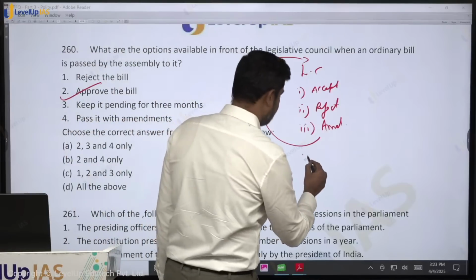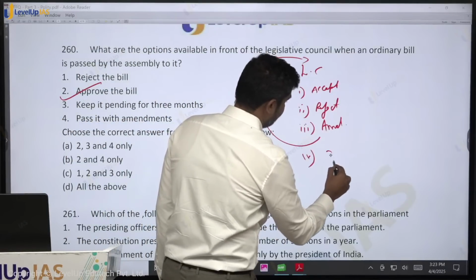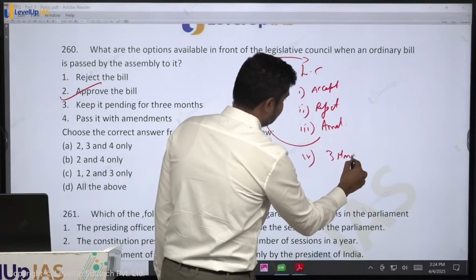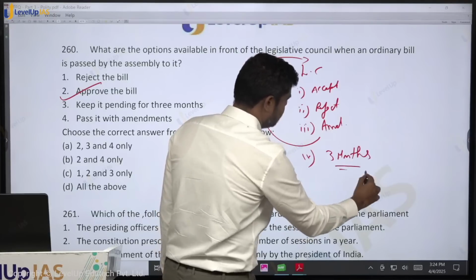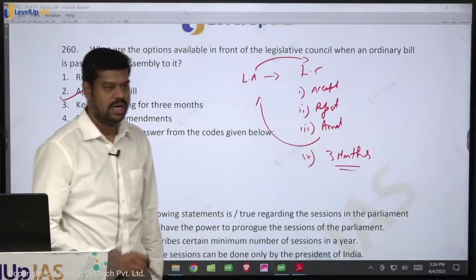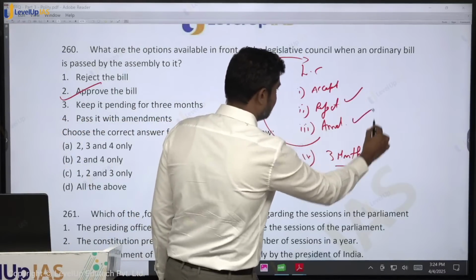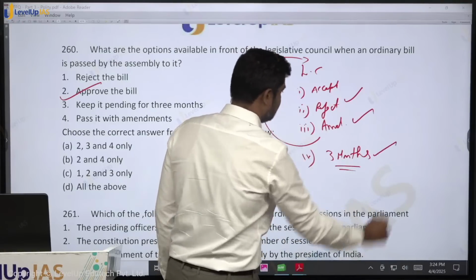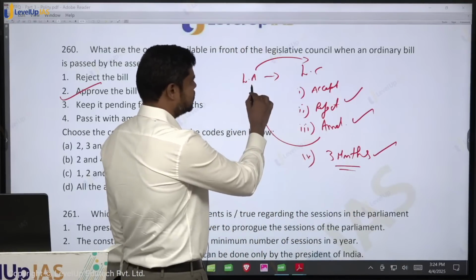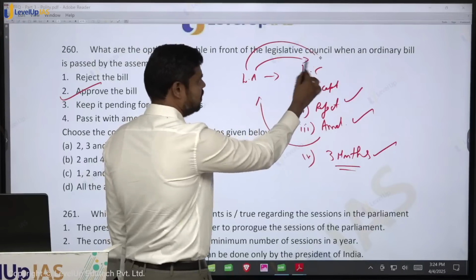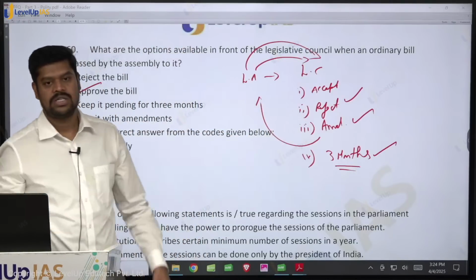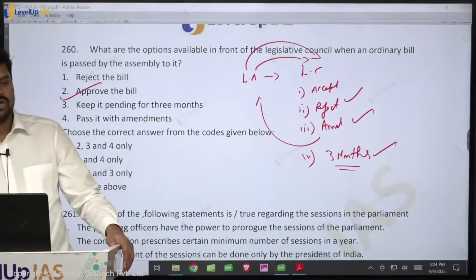Or the last thing that they can do is, they don't take any action for 3 months. That means the bill is introduced in the Council, but the bill has not moved forward. In any of these cases, whether they reject it, make an amendment, or 3 months have lapsed, the Assembly will again send the bill back to the Council. And what is the maximum time for the Council to act?